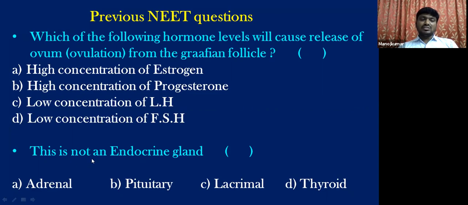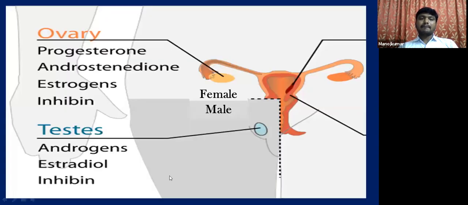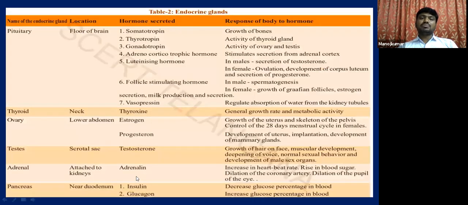Another one: this is not an endocrine gland. Among these four glands, which one is not an endocrine gland? Students, this picture shows both ovaries in females, and these are the testes inside the testicular or scrotal sacs in males, producing their respective hormones. This is a table from your 10th class of different endocrine glands, their hormones and the response of the body to these hormones. So go through this table.